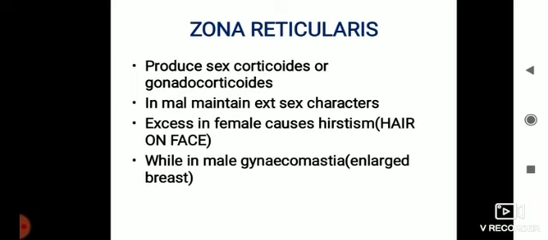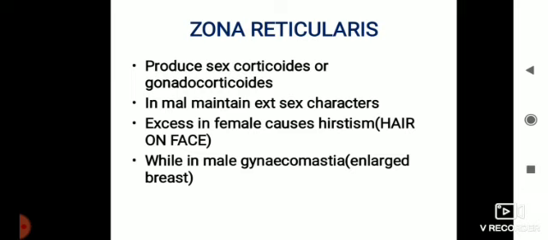Zona reticularis is also part of the cortex. It produces sex corticoids or gonadocorticoids. In males, they maintain external sexual characters like beard, mustaches. If this hormone becomes excess in females, they will show facial hair, and that is called hirsutism.